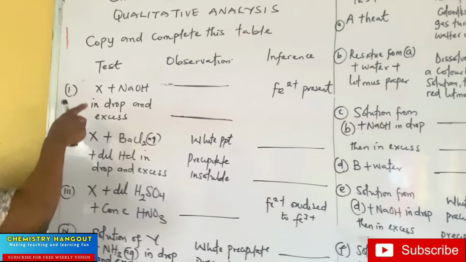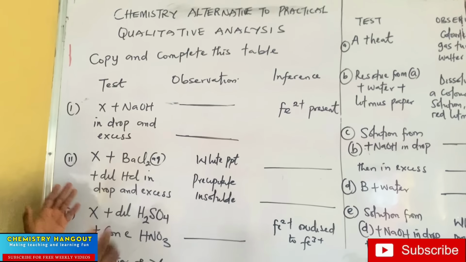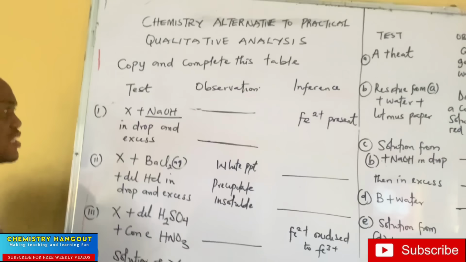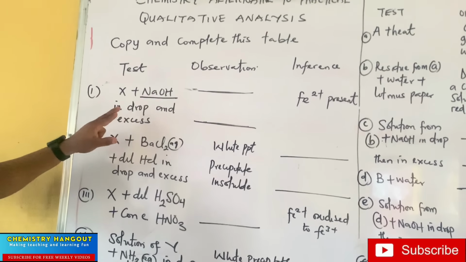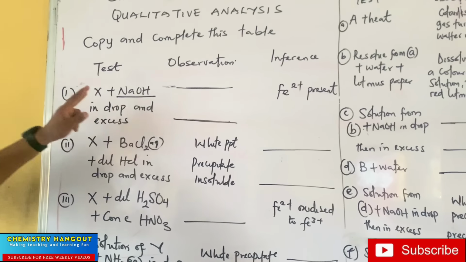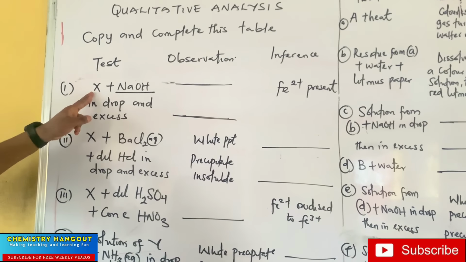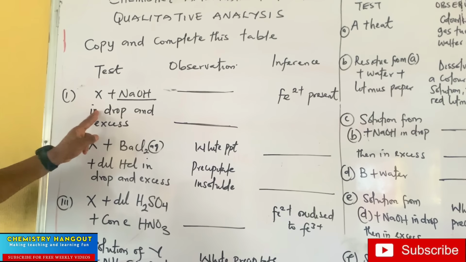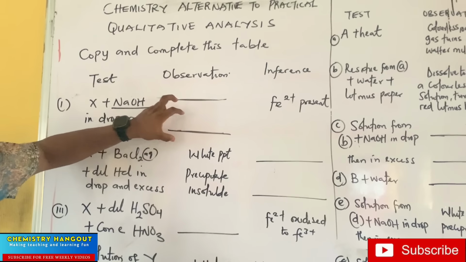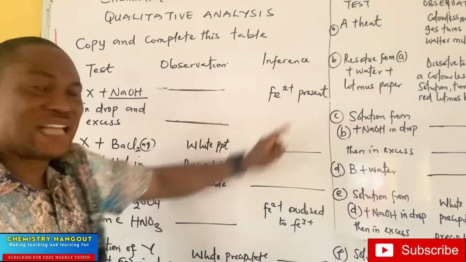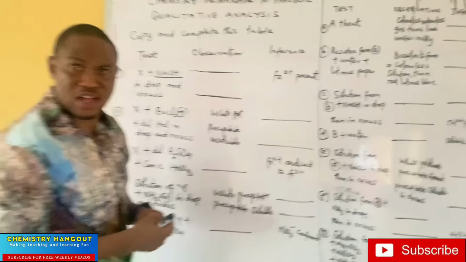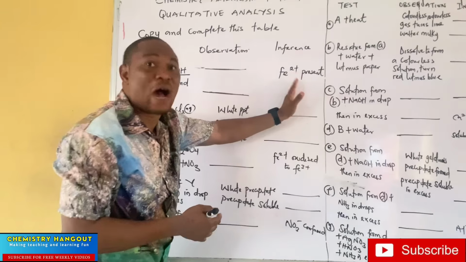So come closer, let's see something. If you look at this, they said X, that's an unknown salt, plus what? Plus sodium hydroxide. Did you see that? It's reacting with sodium hydroxide in drop and in excess. Now they have omitted the observation for a salt reacting with sodium hydroxide in drop and in excess. They omitted the observation, but they give us the inference. What will be the observation if this is the inference? It's just like they are saying, this is the answer, what is the question?